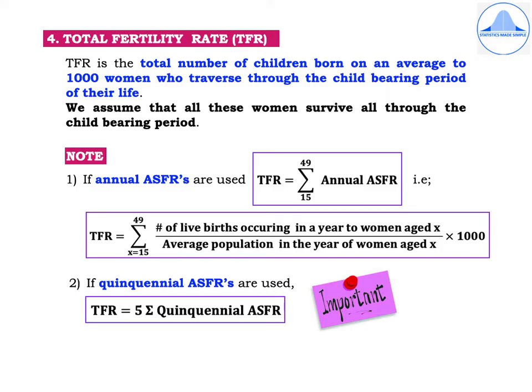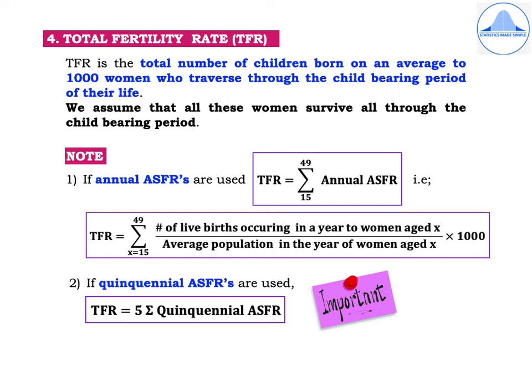TFR is the total number of children born on an average to 1,000 women who traverse, that means who pass through the childbearing period of their life, and the childbearing period in women is 15 to 49 years. Here we assume that all these women survive all through the childbearing period.